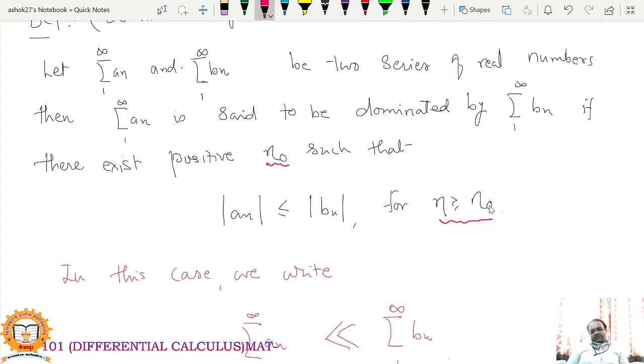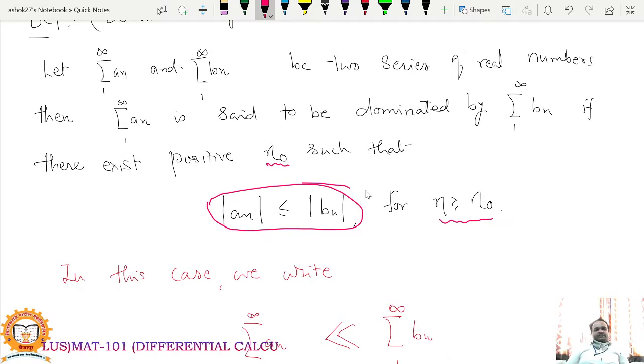So it may not satisfy this inequality for the first n0 terms, meaning it may not satisfy this condition for finitely many terms. Instead of those finite terms, it satisfies this inequality for an infinite number of terms. In that case, we will say that summation an is dominated by summation bn.